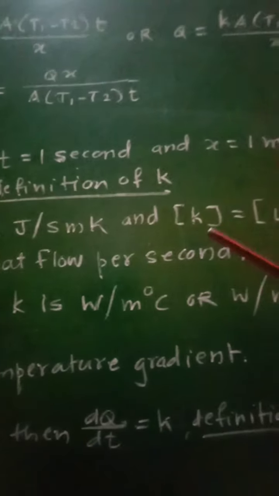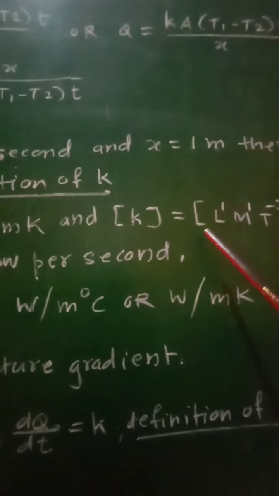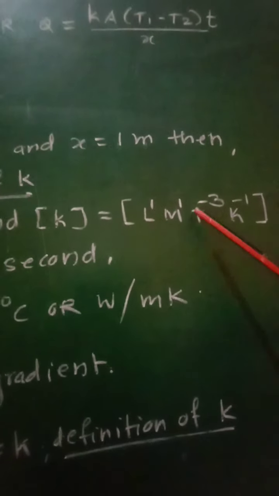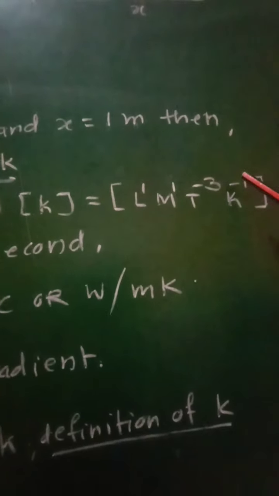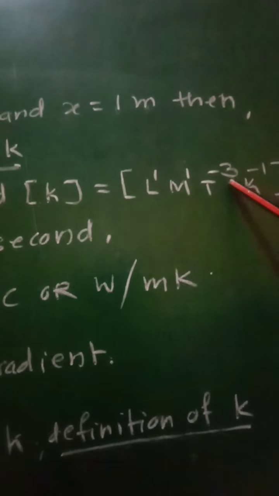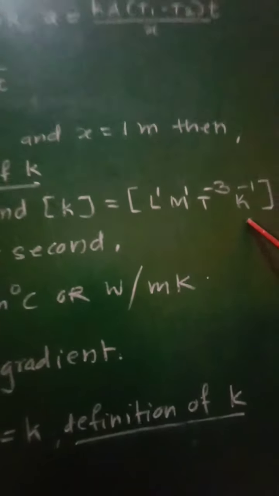And the dimensions of the coefficient of thermal conductivity K will be 1 in length, 1 in mass, -3 in time, -1 in K.